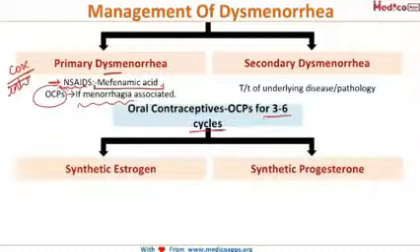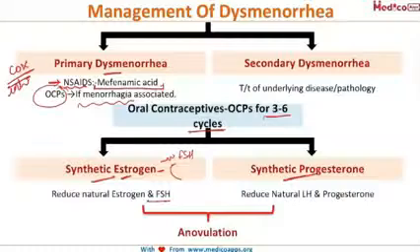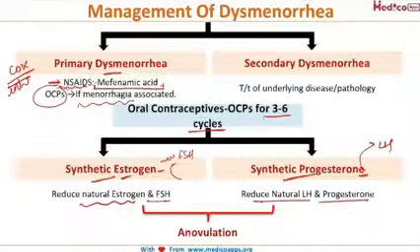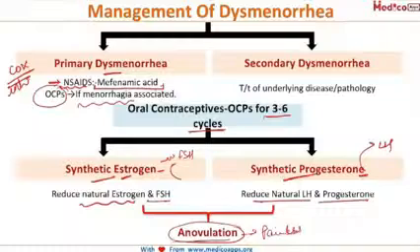We know that the OCP contains synthetic estrogen and synthetic progesterone, and the estrogen has a negative feedback action on FSH. Thereby, if you give synthetic estrogen, it will lead to a decrease in the levels of FSH and the natural estrogen. The progesterone component has a negative feedback action on the LH, thereby the level of LH will reduce and the progesterone levels decrease, and subsequently it will lead to anovulation. And I have already told you that anovulatory cycles are painless cycles. So they will relieve primary dysmenorrhea as well as menorrhagia.